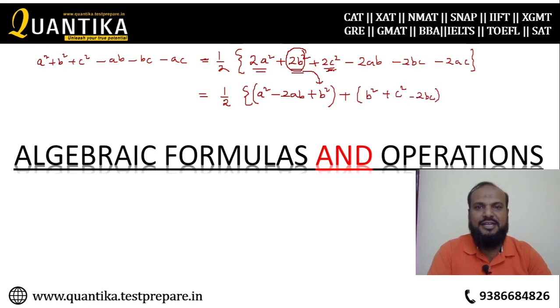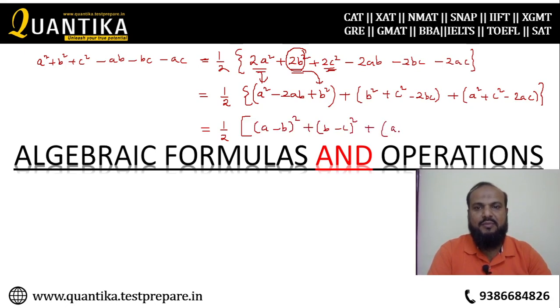One c square is already taken, one a square is already taken. Now one a square and one c square is left out. So this half is there, but within bracket you get (a minus b) whole square plus (b minus c) whole square plus (a minus c) whole square.